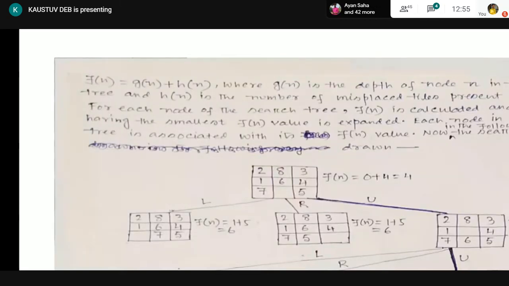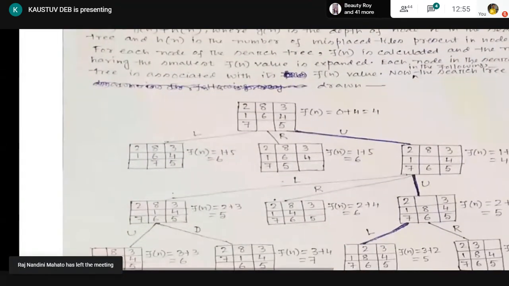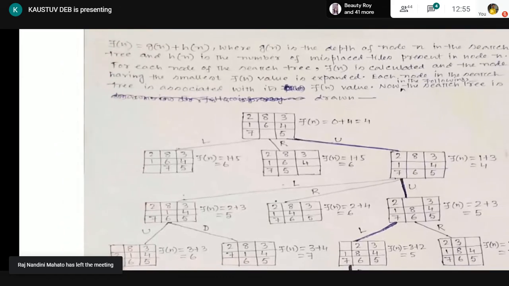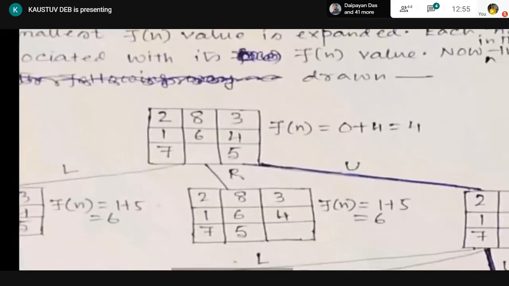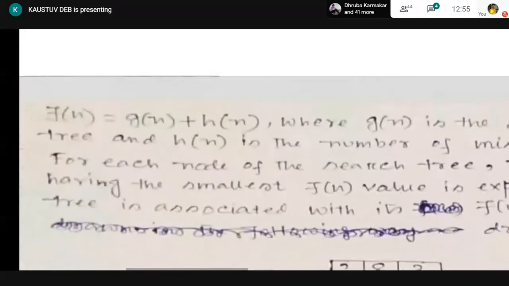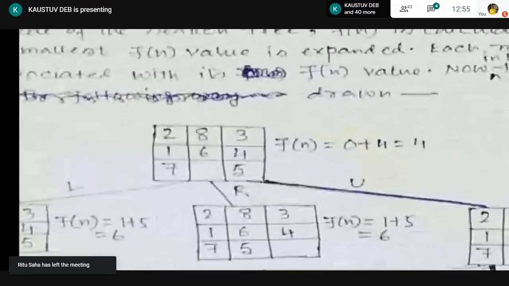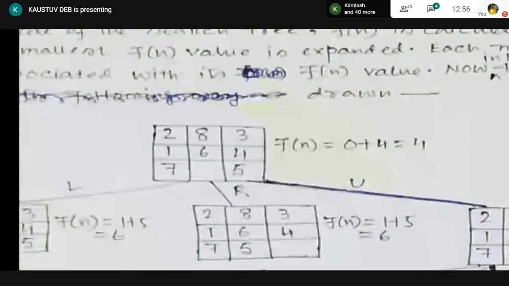Now, we are drawing this search tree, as you can see. So, this is the start node. What will be the Fn value of the start node? As you can remember, Fn is calculated as Gn plus Hn. So, what is Gn? The depth of this node. Now, this is the root node, so depth is 0. Depth of a root node is 0.